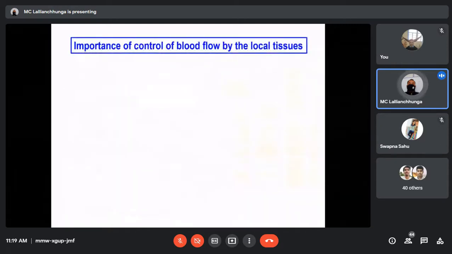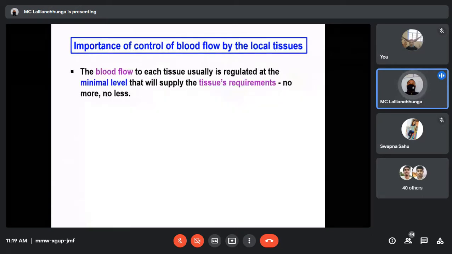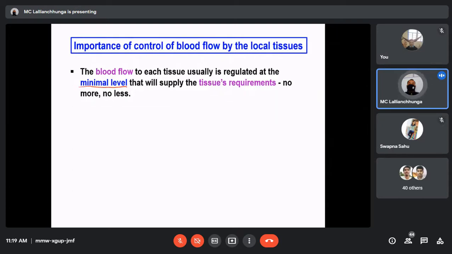Now, what is the importance of control of blood flow by local tissues? The blood flow to each tissue is at the minimal level that will supply that tissue's requirement, no more, no less. This is very important. We all know that the total volume of blood available inside the body is limited.